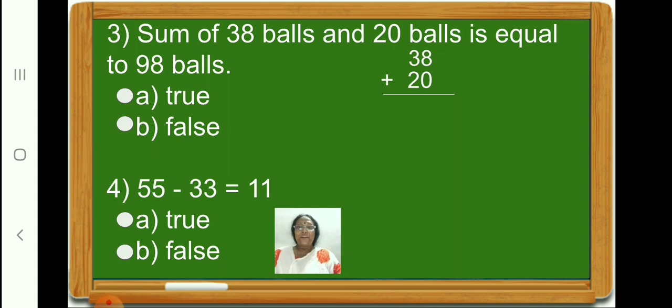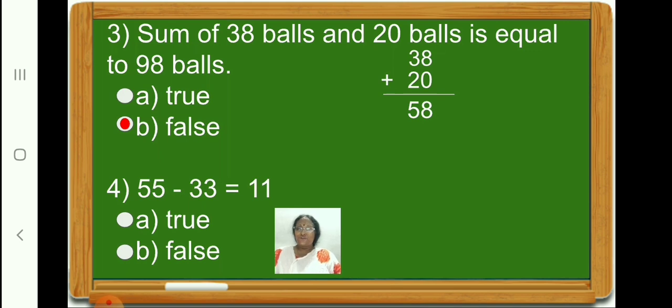Okay. 8 plus 0 is 8. 3 plus 2 is 5. So, 38 plus 20 is 58. So, which is the correct option, children? Option B, false. So, let us click on option B, false.